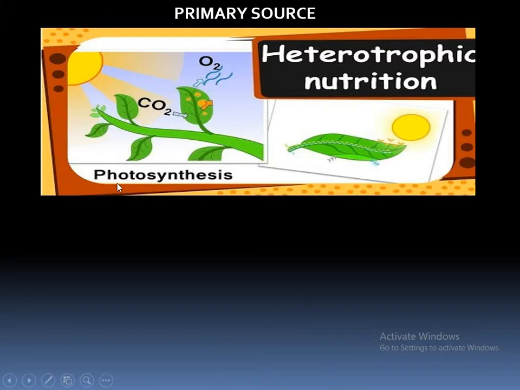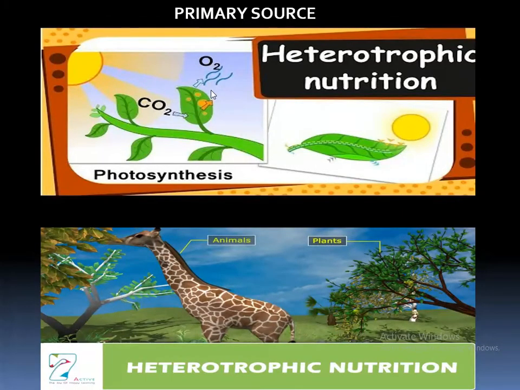With the help of photosynthesis, which we have already discussed in detail. In photosynthesis they consume solar energy and carbon dioxide, along with minerals and water absorbed from the roots, and they prepare food and give out oxygen and glucose. And the animals, all the living organisms, depend on plants.